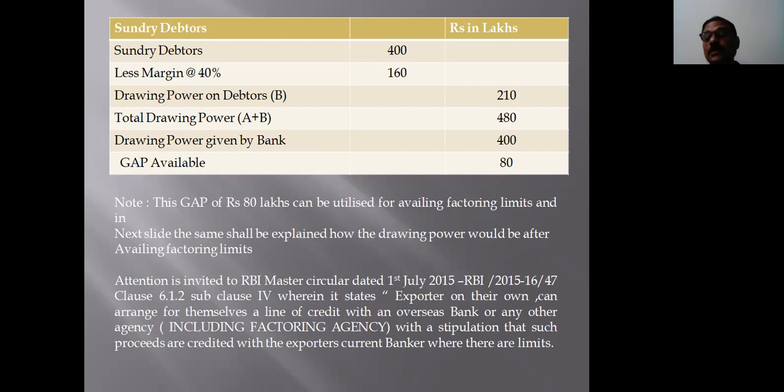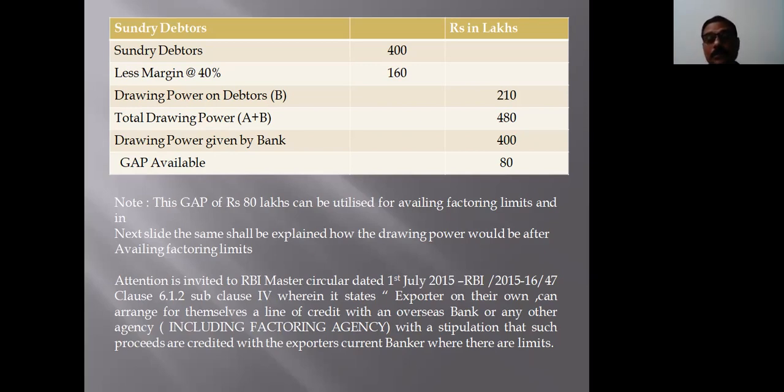Whereas the drawing power stipulated and sanctioned by the bank is 400 lakhs, as we can see. There is a gap of 80 lakhs. Now, this gap of 80 lakhs, how do we monetize such gaps in addition to availing bank limits? That is the main concept in this video.